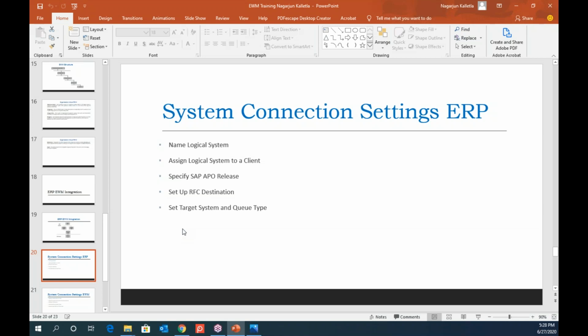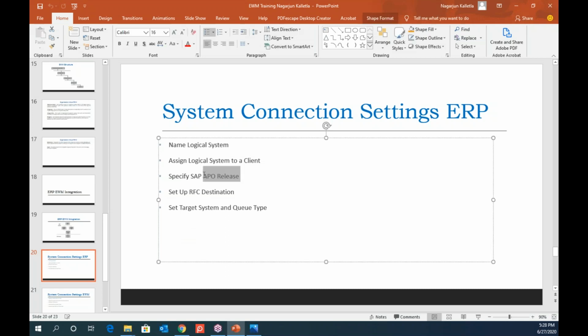Basically, in the system it still is an APO release, but we already moved to EWM, because at the beginning of the solution, they were having an APO in the SCA. That's the reason we still have the same thing, and it is not changed. And set up RFC destination.